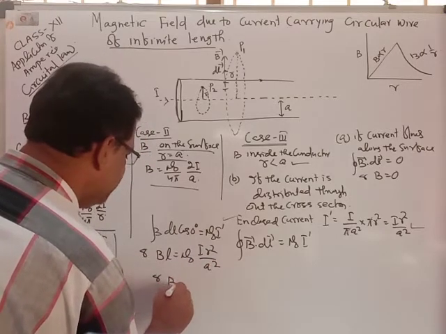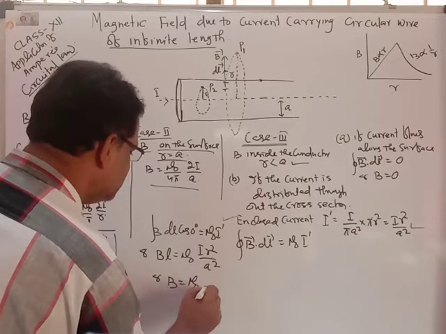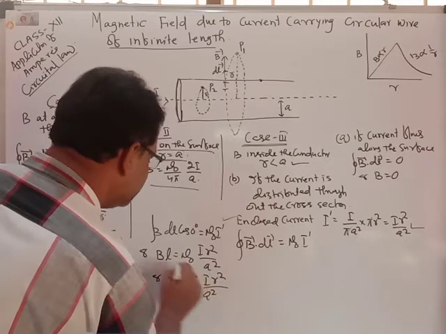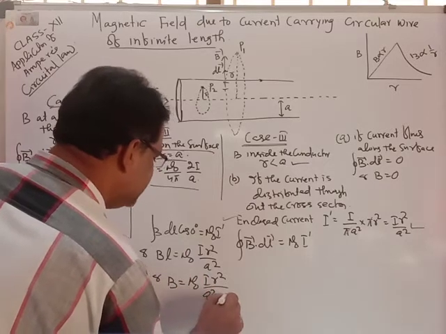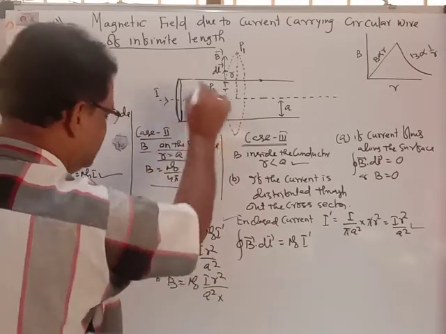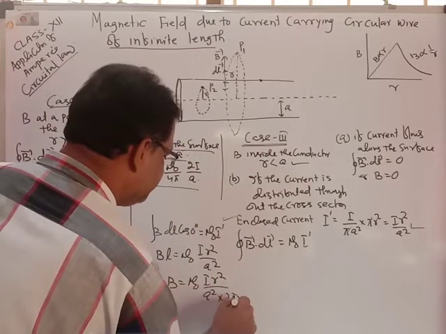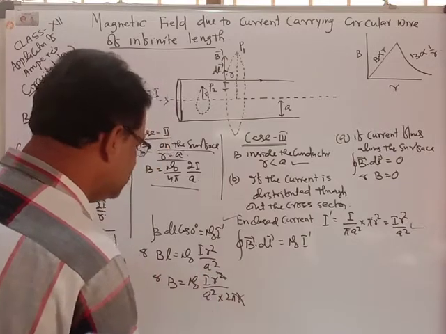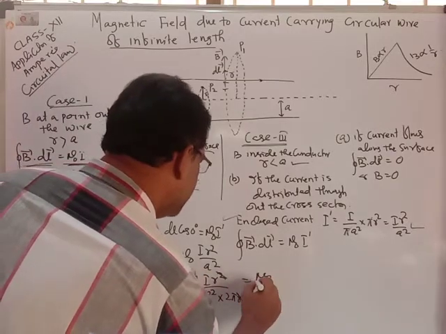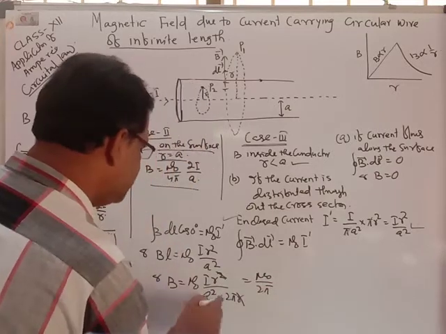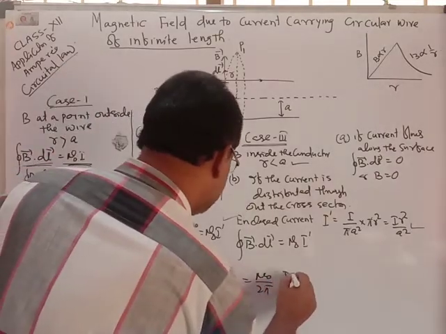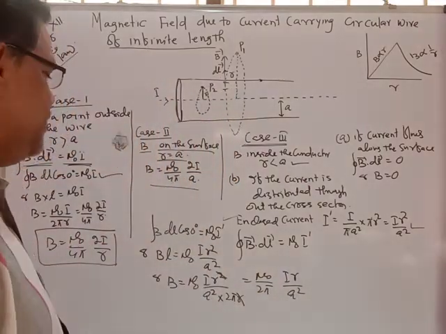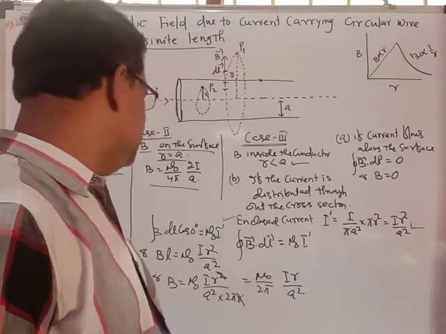L is the length of the Amperian loop, which is 2 pi r. Cancelling these values, the remaining is B equals mu naught upon 2 pi, I r upon a square. This is the magnetic field inside the current carrying conductor.